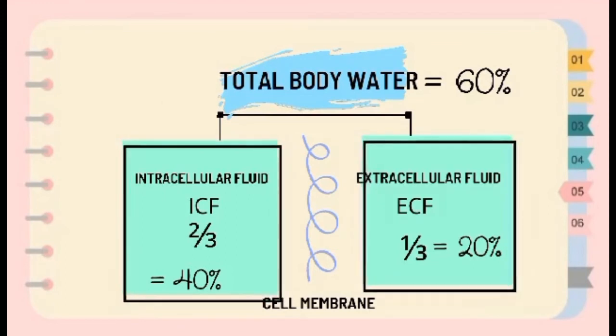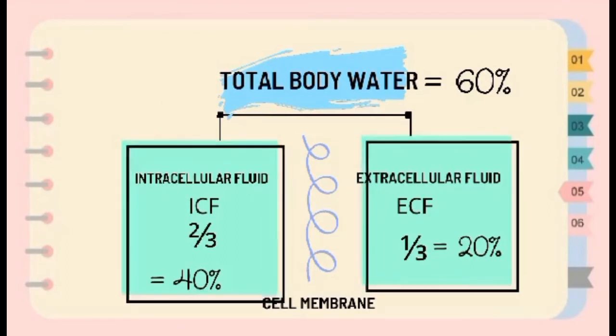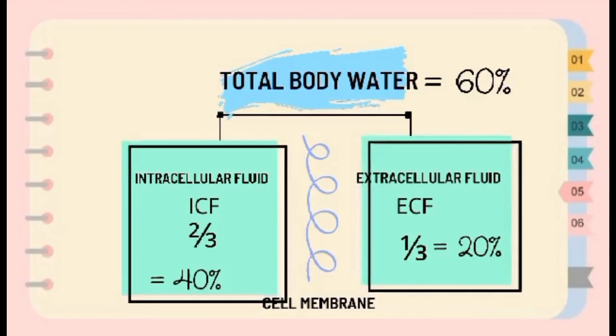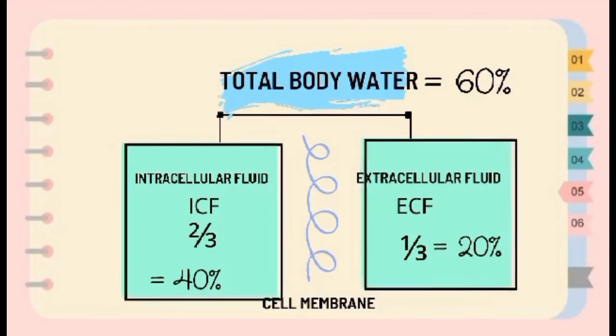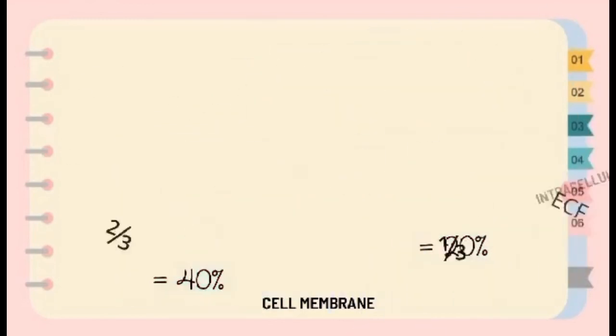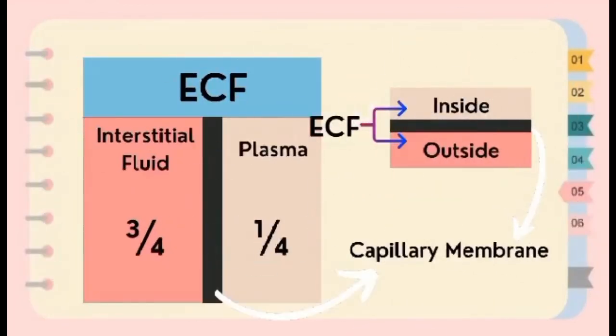If we assume an average of 60% of the body weight is total body water, then 40% is the intracellular fluid and 20% is the extracellular fluid. The ECF is further divided into fluid inside vessels and fluid outside vessels. Inside the vessels would be the plasma, outside is the interstitial fluid.